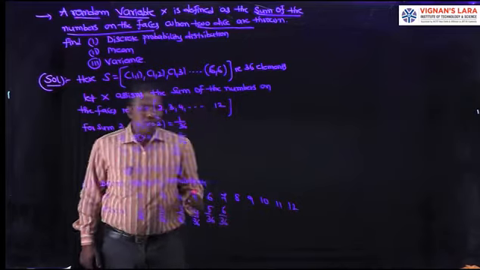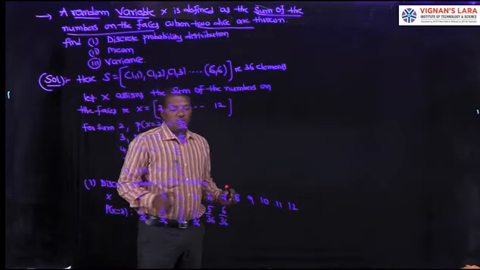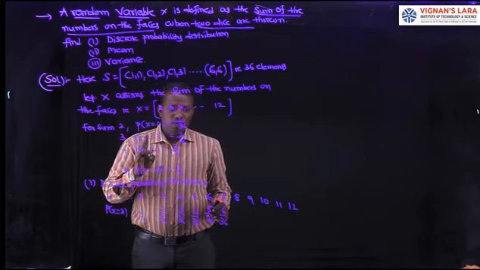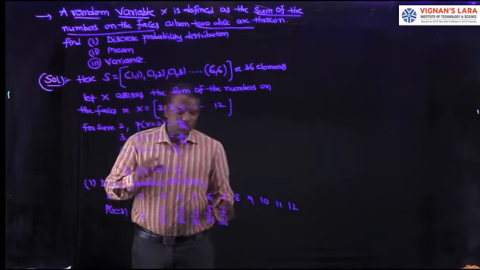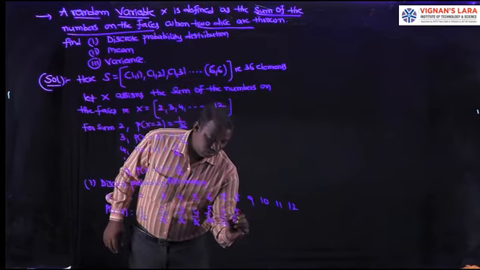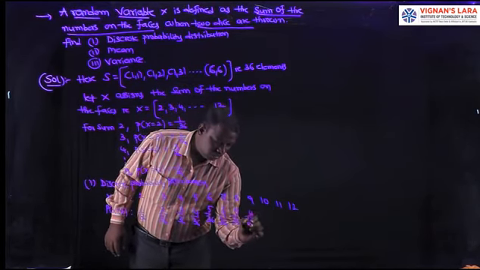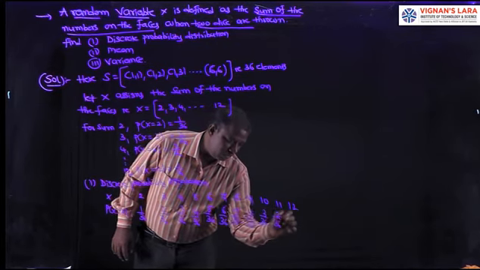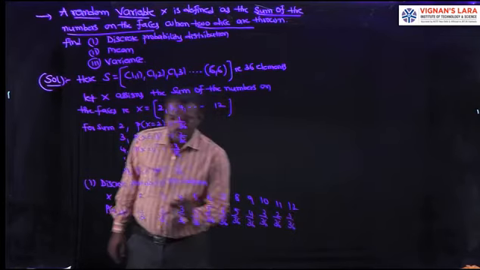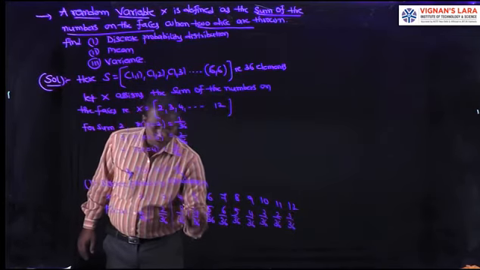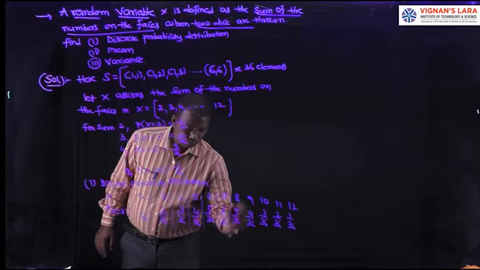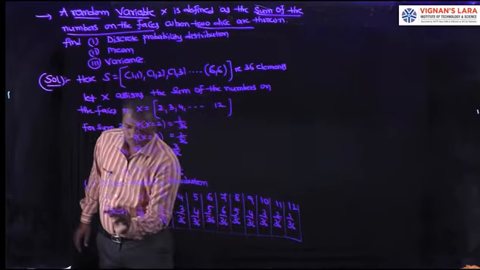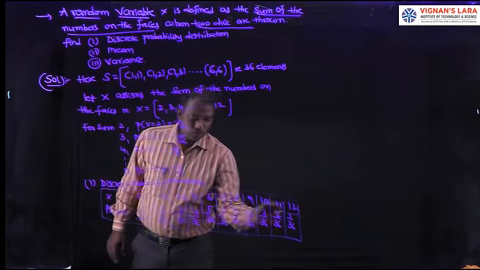For sum 8, the cases are (2,6), (3,5), (4,4), (5,3), (6,2), so 5 by 36. Next 4 by 36, 3 by 36, 2 by 36 and 1 by 36. This is the first one, the discrete probability distribution.